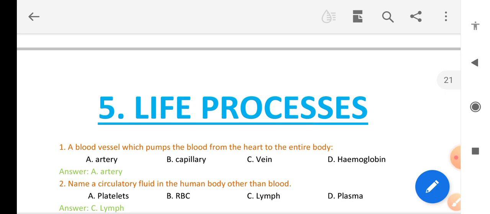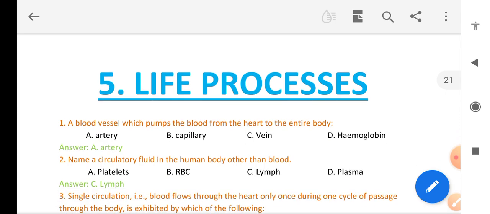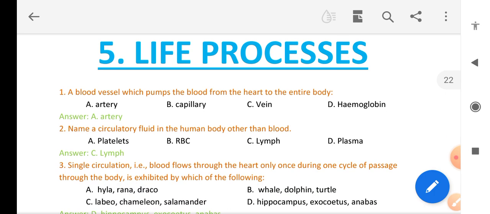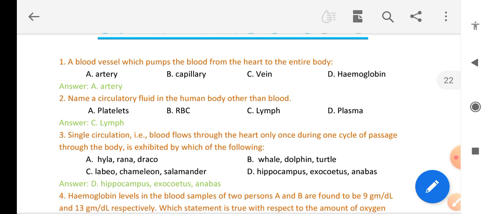I will tell about some important MCQs related to the 10th life processes chapter from biology. First question: a blood vessel which pumps the blood from the heart to the entire body. Arteries. Name the circulatory fluid in the human body other than blood. Lymph.